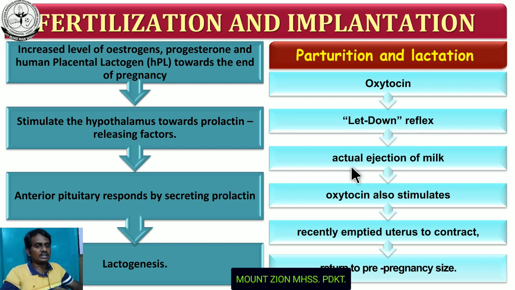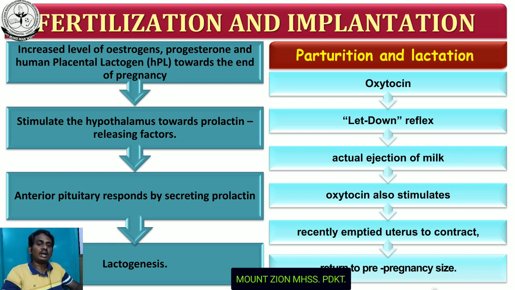This let down reflex causes the actual ejection of milk from the mammary gland. This oxytocin plays another role. It also stimulates the recently emptied uterus to contract. As a result, the mother's womb, the uterus, becomes the normal or pre-pregnancy size. So there are three roles played by the oxytocin.